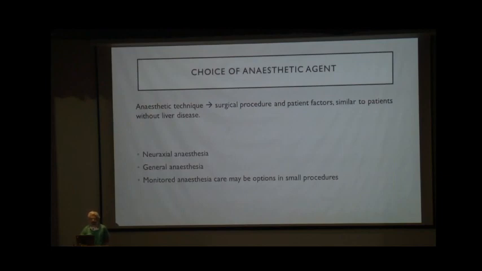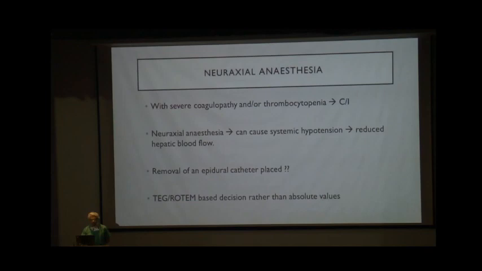Choice of anesthetic agent. The technique of anesthesia depends upon the surgical procedure and patient factors, and it is similar to the patients without any liver disease. Usually, these patients are not candidates for neuraxial anesthesia. Hence, in most of the patients, the technique of choice is general anesthesia. Or if the patient is undergoing any daycare procedure like ERCP or TIPS or stenting, it can be done on monitored anesthesia care. Neuraxial anesthesia is really contraindicated in these patients due to severe coagulopathy and thrombocytopenia.